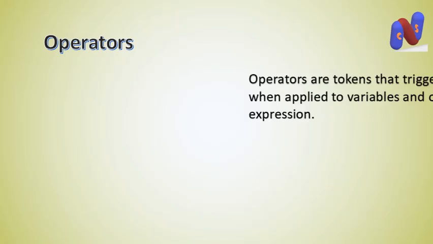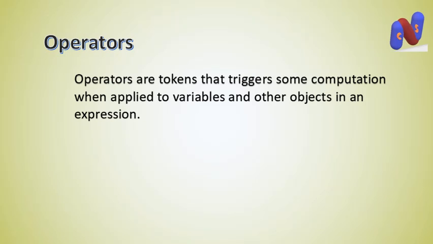Operators. What are operators? Operators are tokens that trigger some computation when applied to variables and other objects in an expression. Means these are the smallest unit of a program that is used to calculate when applied on variables.